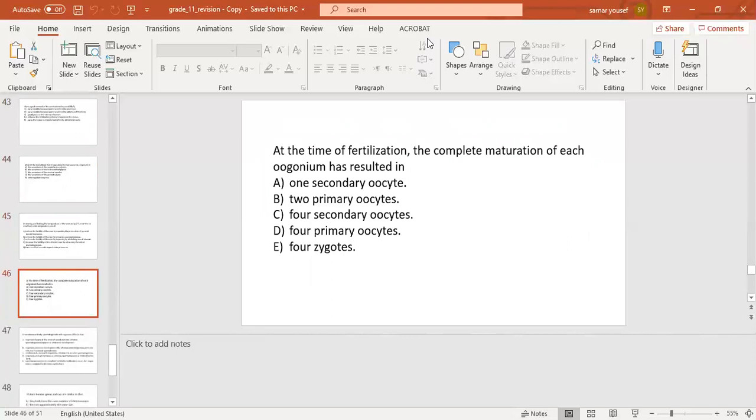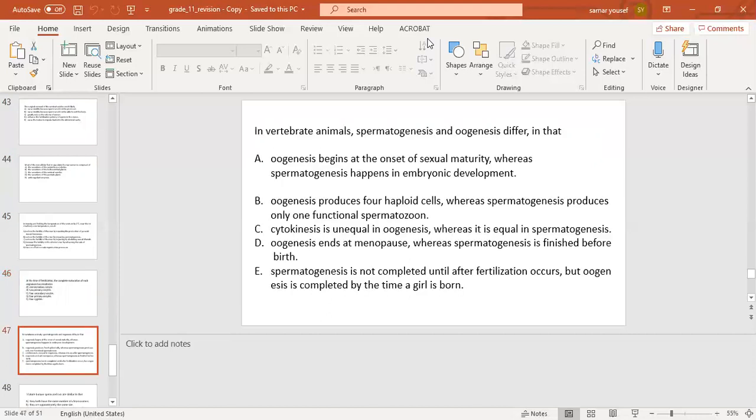The next question: at the time of fertilization, the complete maturation of each oogonium has resulted in number A, 1 secondary oocyte, number B, 2 primary oocytes, number C, 4 secondary oocytes, number D, 4 primary oocytes, number E, 4 zygotes. The correct answer will be number A, 1 secondary oocyte.